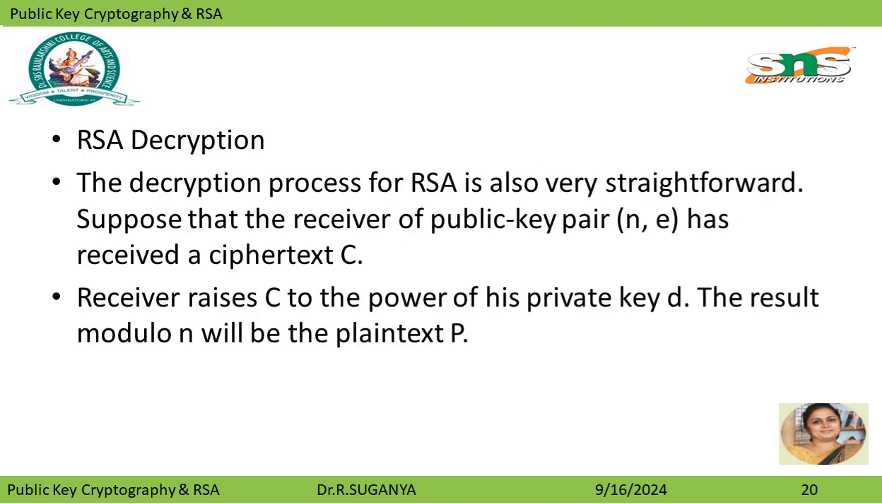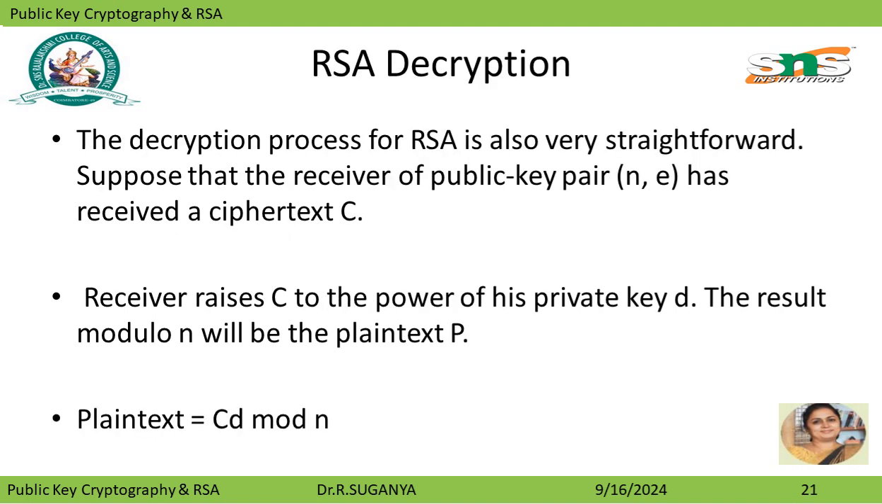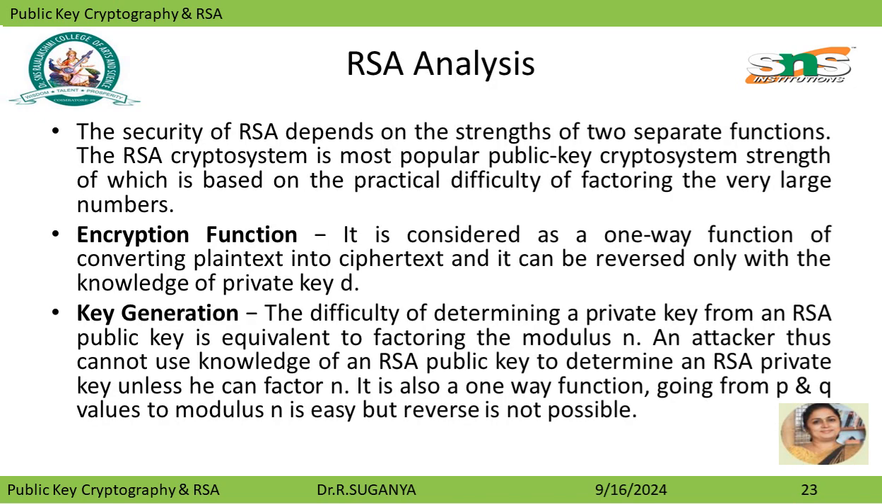RSA decryption. The decryption process for RSA is also very straightforward. Suppose that the receiver of public key pair n, e has received a ciphertext C. The receiver raises C to the power of his private key D. The result modulo n will be plain text P. It uses the same public key pair, and the receiver raises C to the power of his private key D, and the result modulo n will be plain text P. Here an example is given.